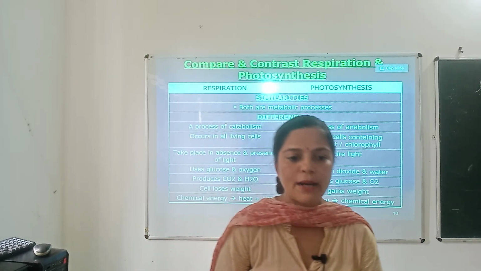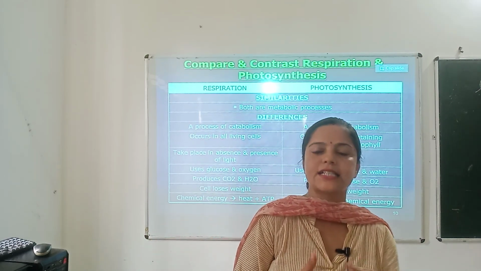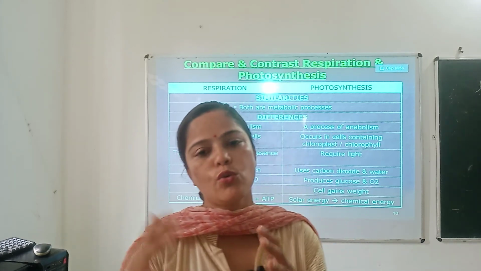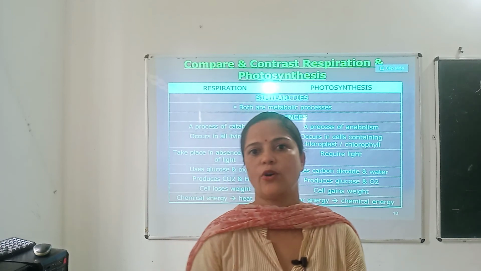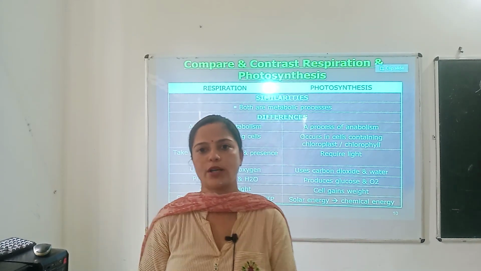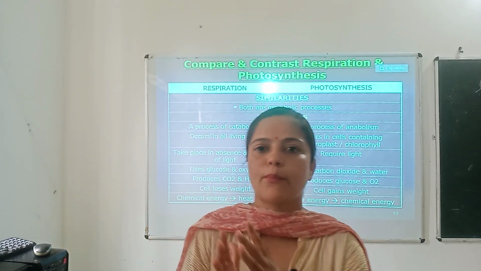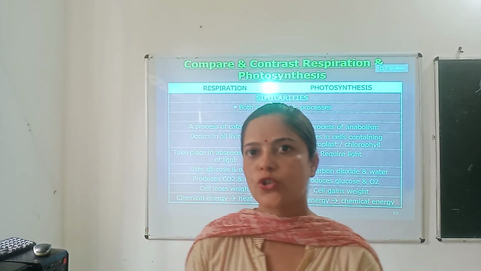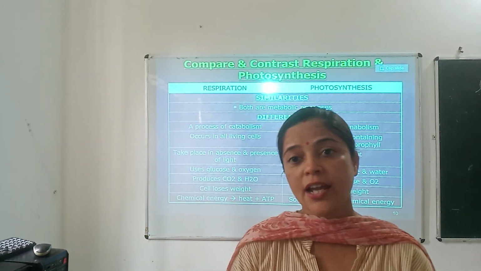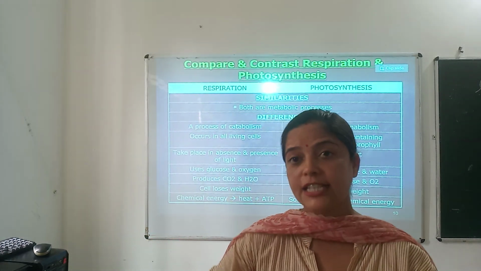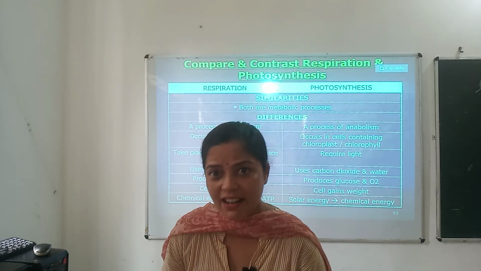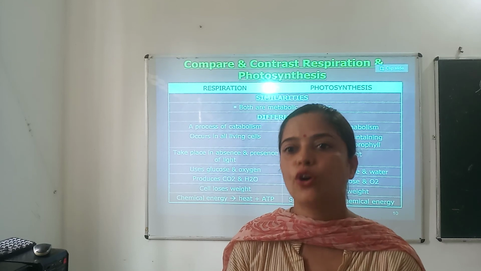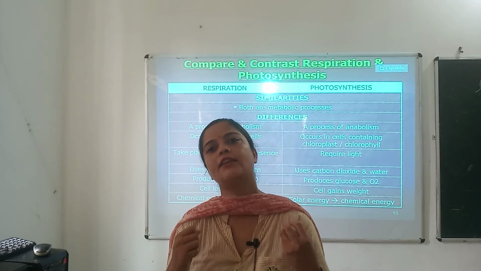When I talk about raw materials, during photosynthesis, carbon dioxide, water and sunlight are needed, and during respiration, glucose and oxygen are needed. When I talk about the products, glucose and oxygen are produced during photosynthesis, and carbon dioxide and water are produced during respiration. Energy is needed during photosynthesis, and during respiration energy is released. Location: photosynthesis occurs in the cells containing chlorophyll, and respiration occurs in all cells.